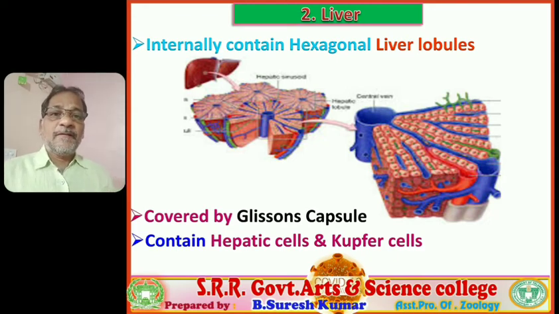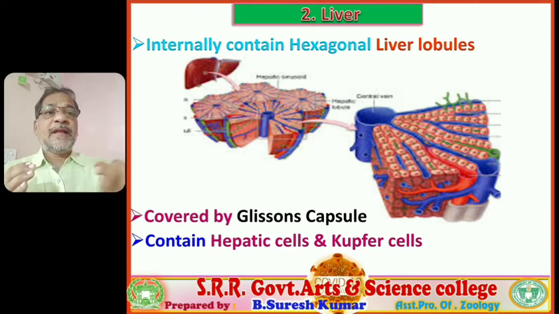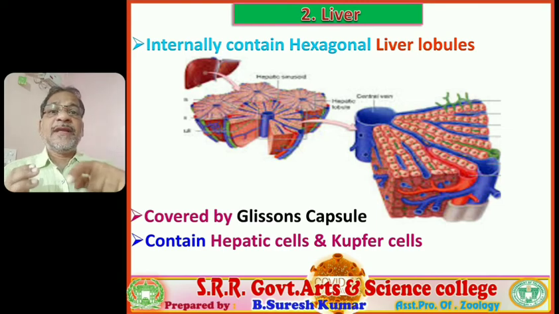The hepatic cells are rectangular in shape, and the group of hepatic cells forms a hepatic cord. They are arranged in a linear fashion and form hepatic cords, and those hepatic cords are arranged in a radial fashion around the central vein of the liver lobule.